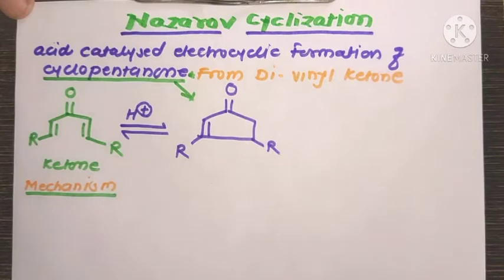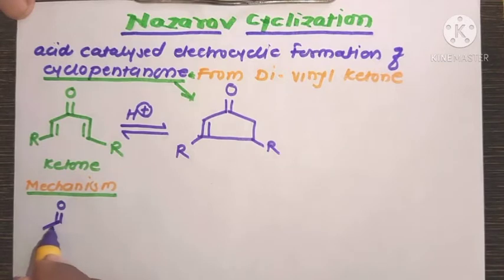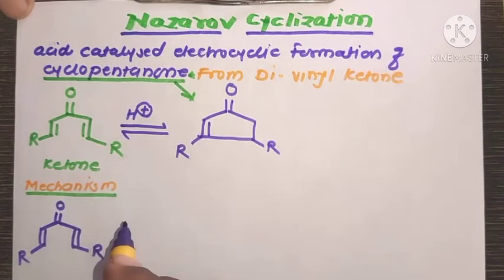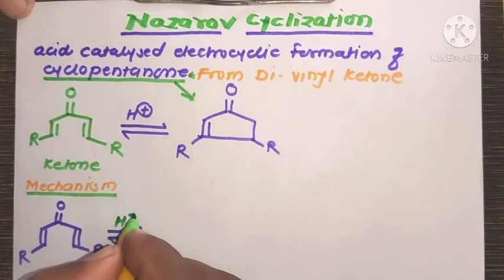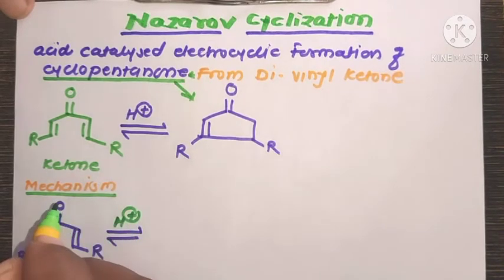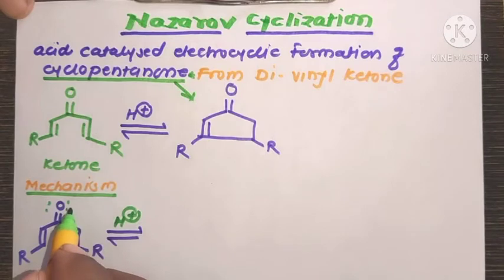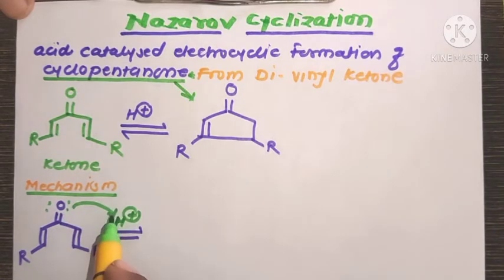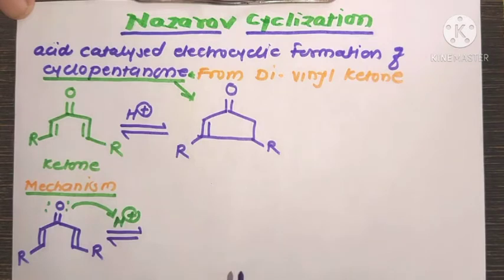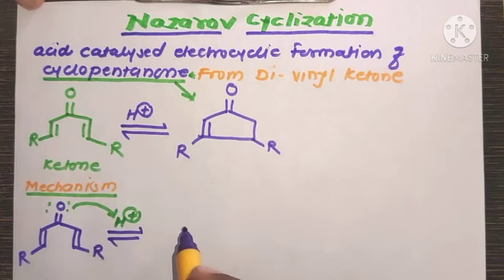In this step, first the diketone reacts in the presence of acid catalyst, that is, activation in the presence of a proton. The H plus ion is electron deficient, and the oxygen containing a non-bonded pair of electrons abstracts the H plus ion to form the pentadienyl cation.